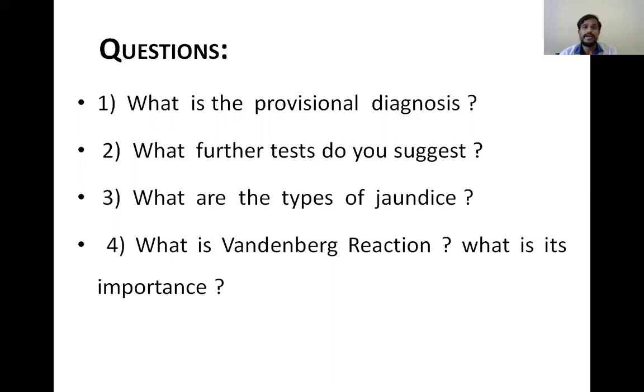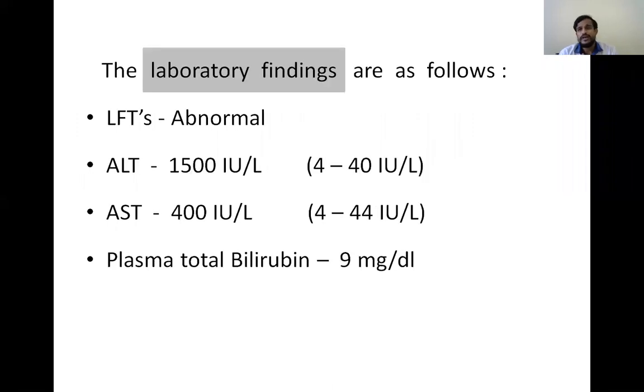So what is the provisional diagnosis? Here the symptoms are very generalized, so we can't come to a conclusion. But in examination, we had seen the liver is enlarged and tender. So the disease is somewhat related to the liver.